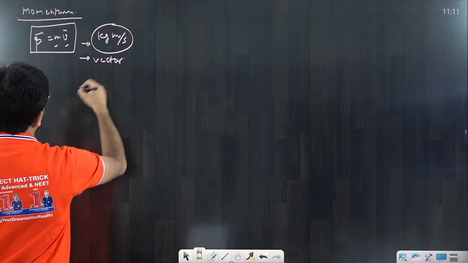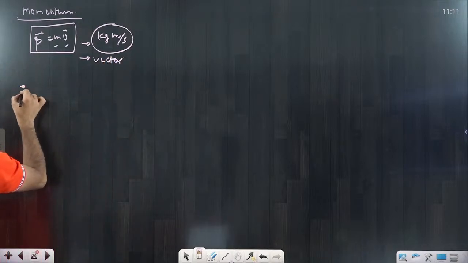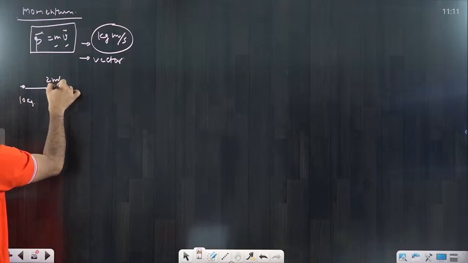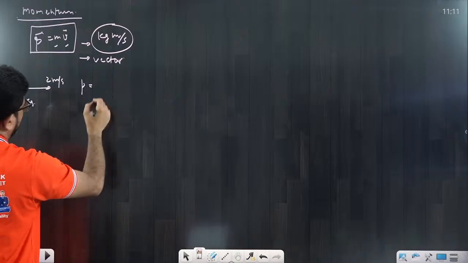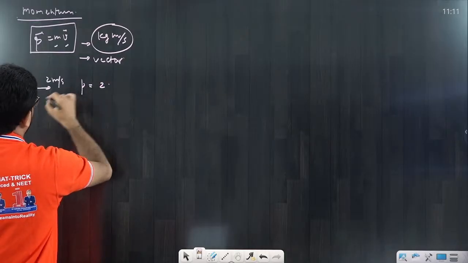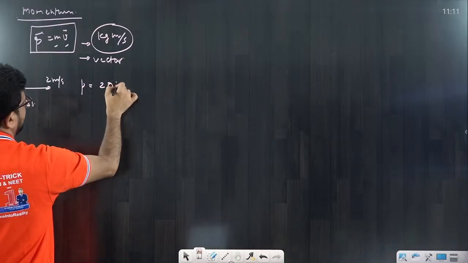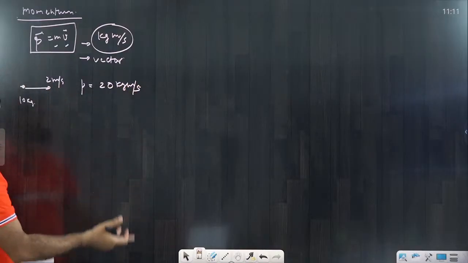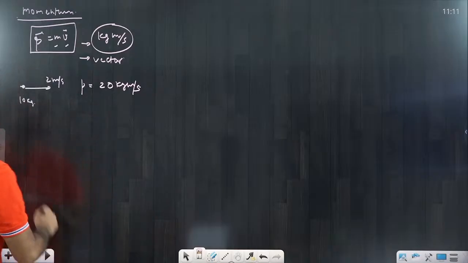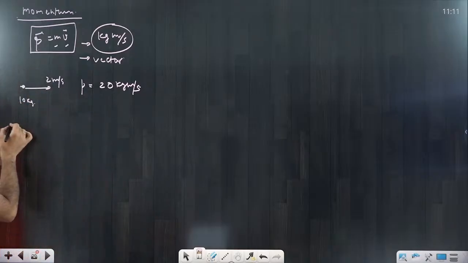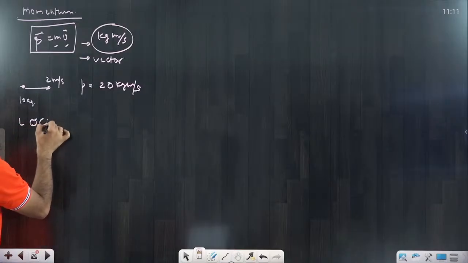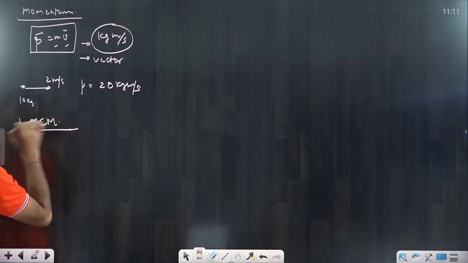Based upon this, if I ask you a very basic question: suppose one particle of 10 kg mass is moving with 2 meter per second, what is the momentum? Everyone can tell. It is mass into velocity, which would be 20 kg meter per second. Definitely they will give you direction, i cap, j cap, k cap, and you will get the answer. Basic question. The second question comes related to the law of conservation of linear momentum.